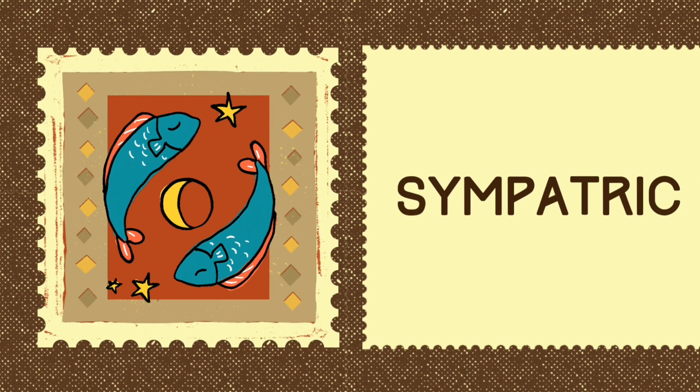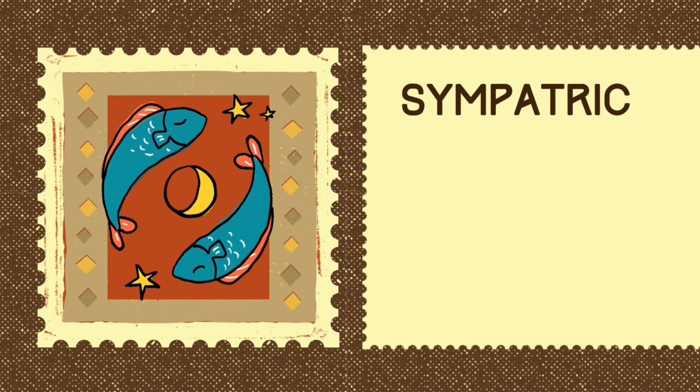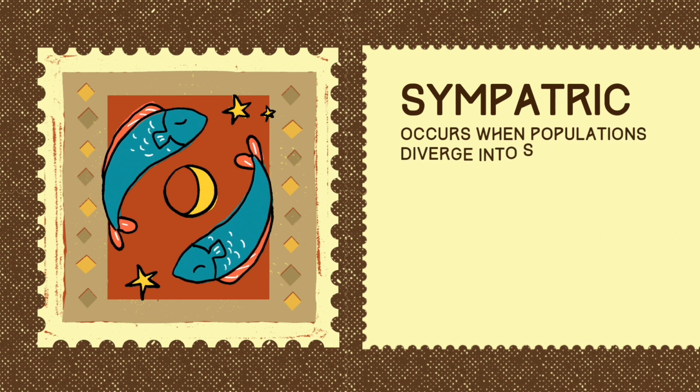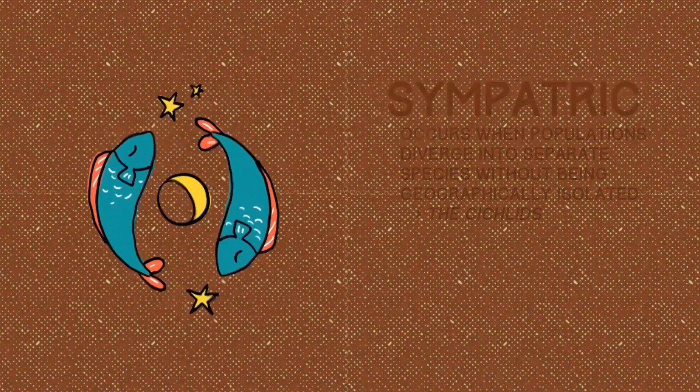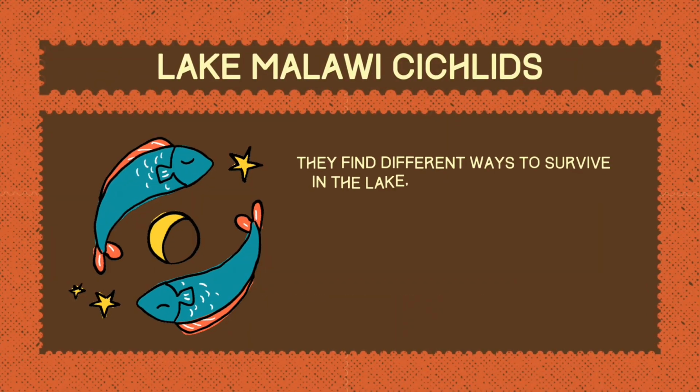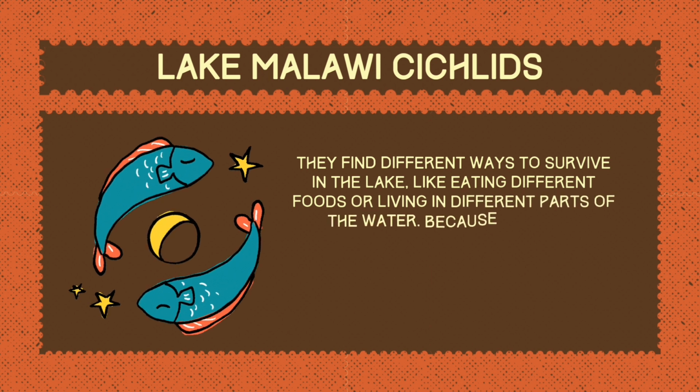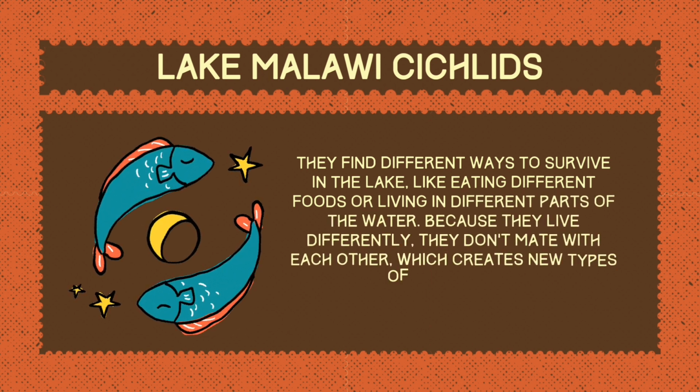Next, we have sympatric isolation. Sympatric isolation, on the other hand, occurs when populations diverge into separate species without being geographically isolated. One of the best examples that we have of sympatric isolation mechanisms are the cichlids.